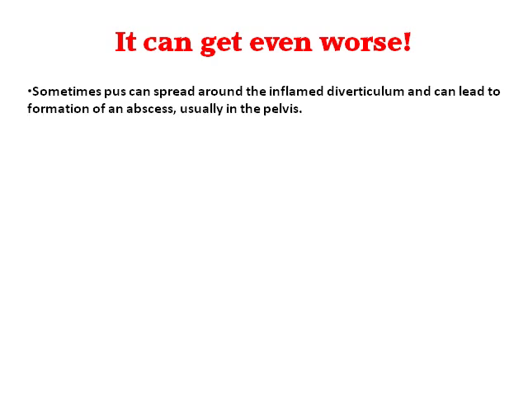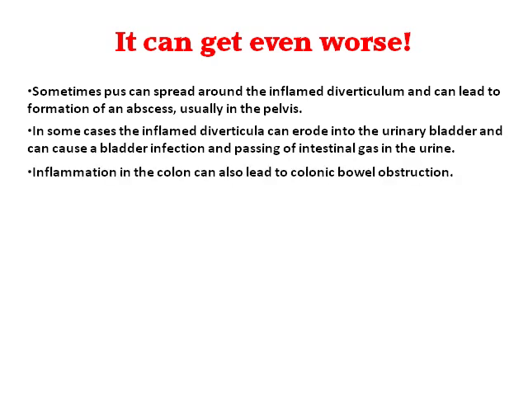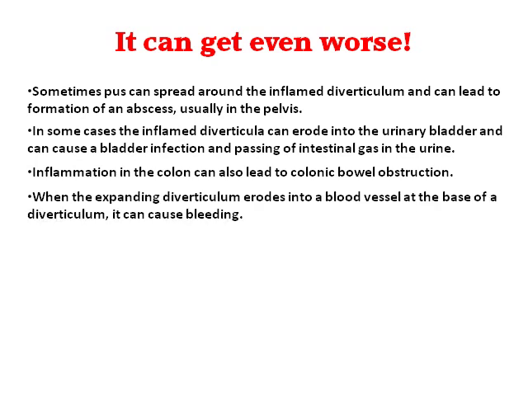Sometimes pus can spread around the inflamed diverticulum and can lead to the formation of an abscess, usually in the pelvis. In some cases, the inflamed diverticula can erode into the urinary bladder and can cause a bladder infection and passing of intestinal gas in the urine. Inflammation in the colon can also lead to colonic bowel obstruction.